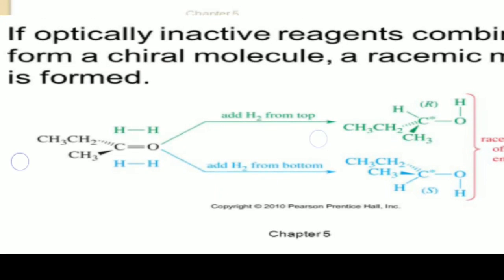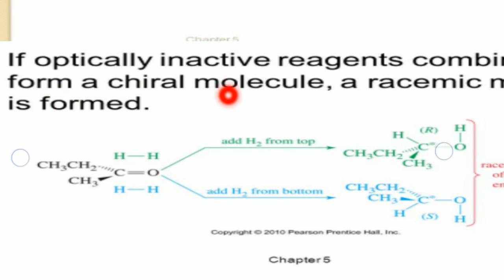You will get this alcohol with plus rotation, and this hydrogen is an optically inactive reagent participating in the reaction. If a chiral molecule is formed, that chiral molecule forms a racemic mixture.